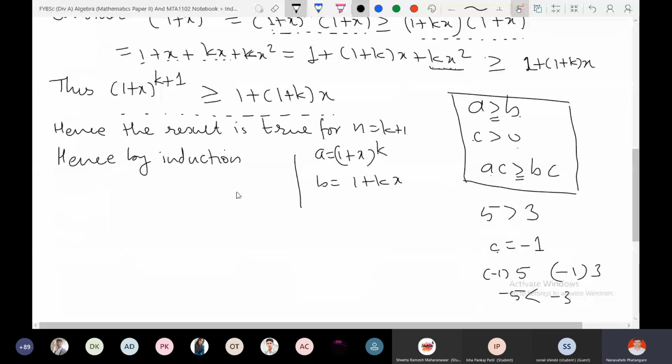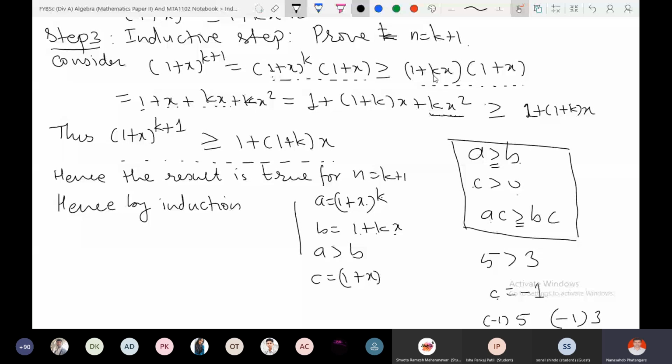That means 1 plus x raised to k is greater than 1 plus kx. And what is c now? 1 plus x. If I multiply by c on both sides, then what will I get? This is a, this is b, and a is greater than b by the induction hypothesis. And if I multiply by c, which is 1 plus x, this inequality remains greater or equal, but under the assumption that 1 plus x is positive.